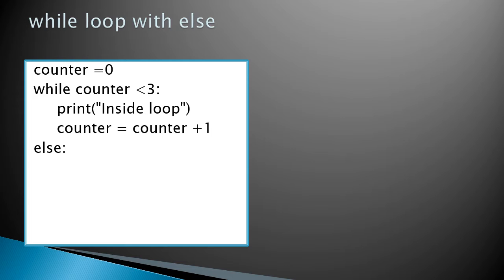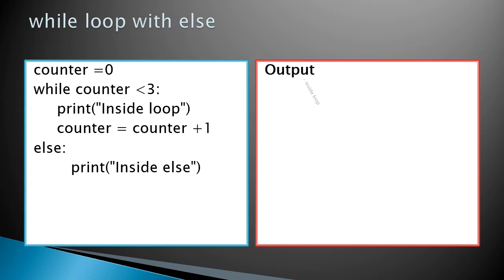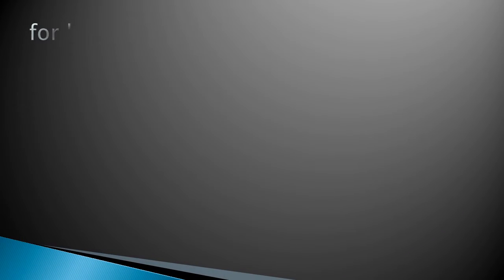Once it becomes false, it goes to the else statement and prints inside else. So the output is inside loop printed 3 times, and then inside else is printed when the condition becomes false.